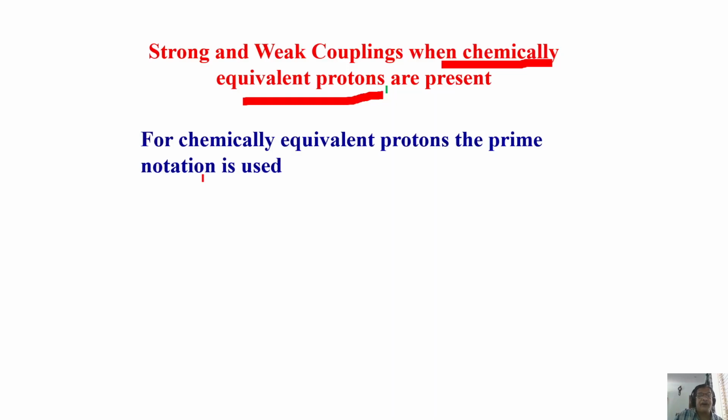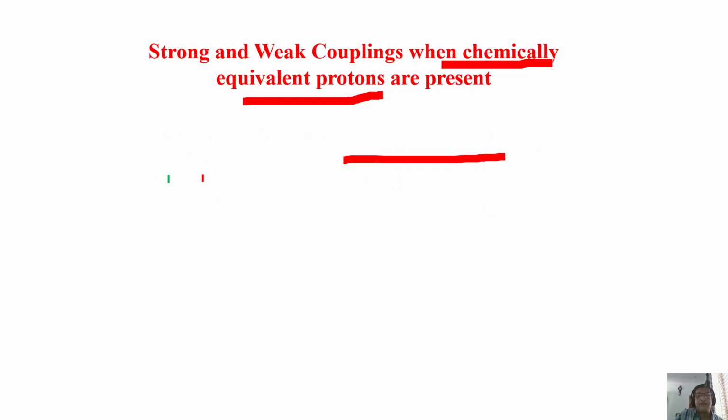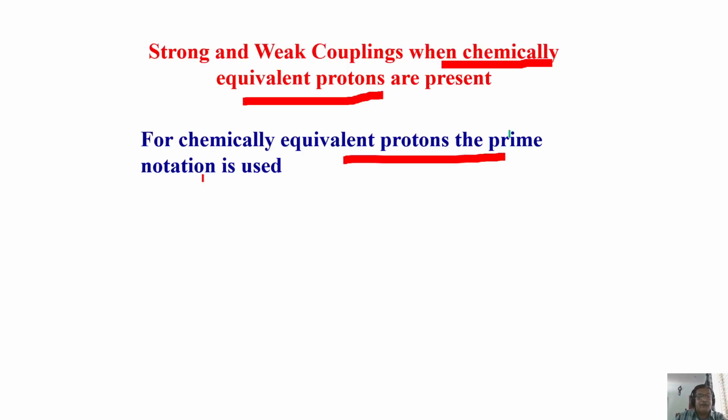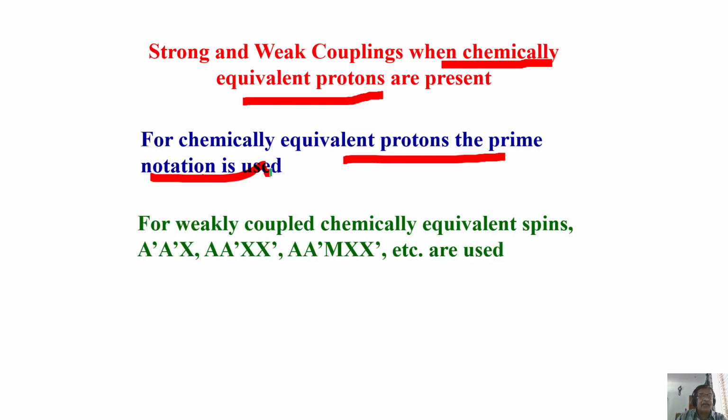In which case, remember, for chemically equivalent protons, the prime notation is used. First thing, forget about magnetic equivalence. We'll come to that later. And equivalent groups of spins. Take an example. For the weakly coupled case, we use a prime: AA prime, XX prime, AA prime, MXX prime, etc.